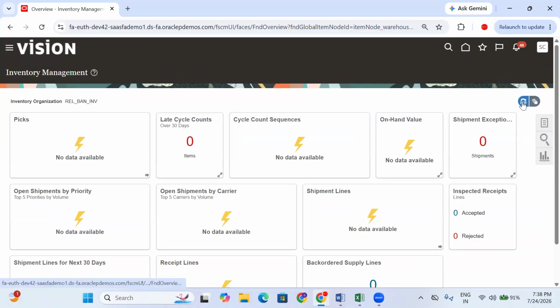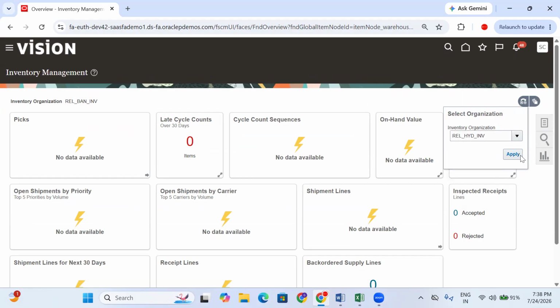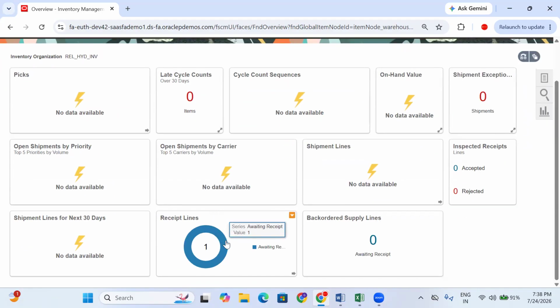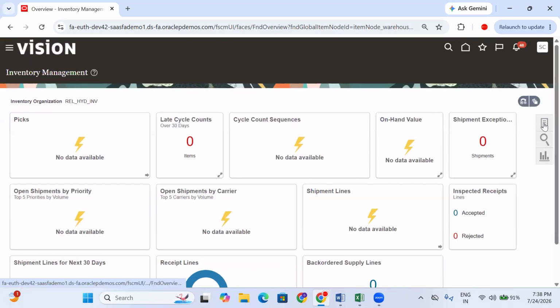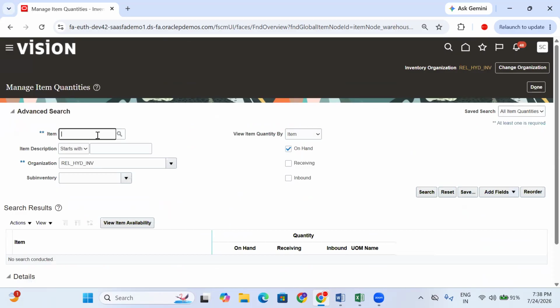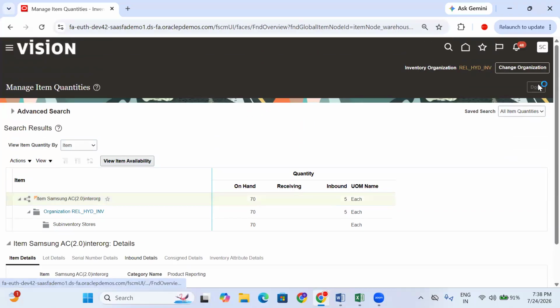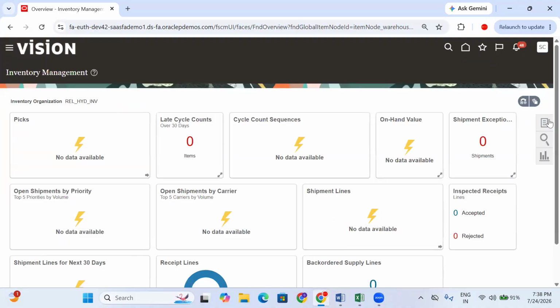Now Hyderabad is receiving the material. This is in-transit part. Now you can see again, put away receipt. Let's click on here. So how much quantity is inbound? 5 quantity. Let's check, 5 quantity inbound. Let's receive the material.